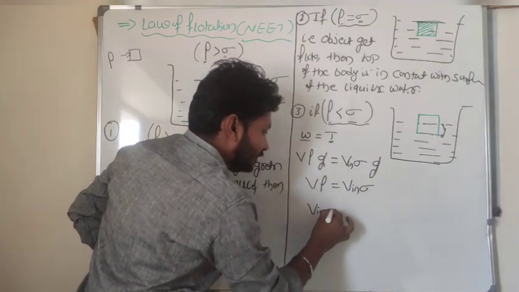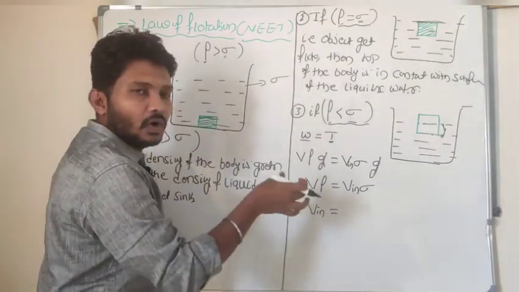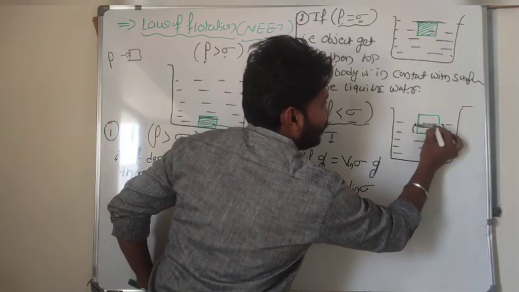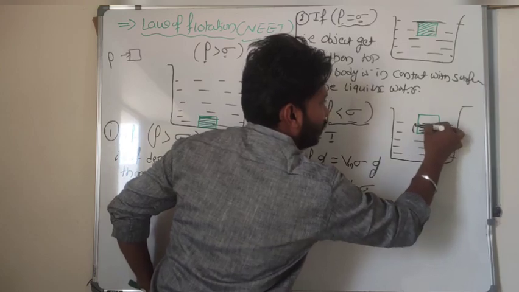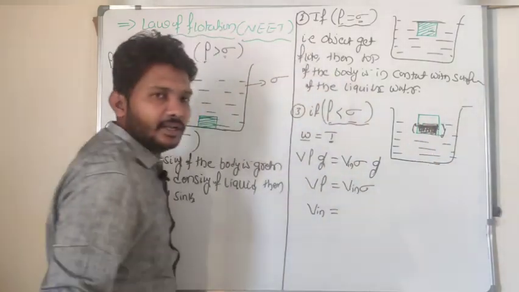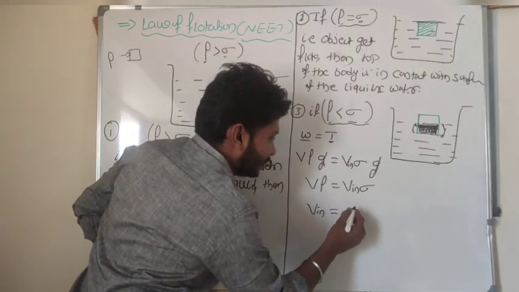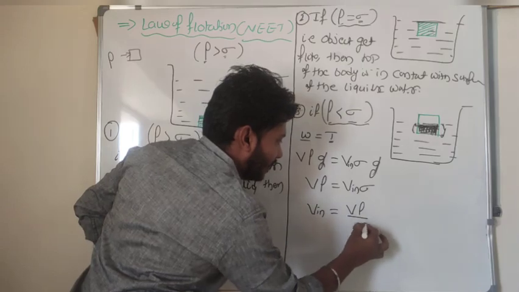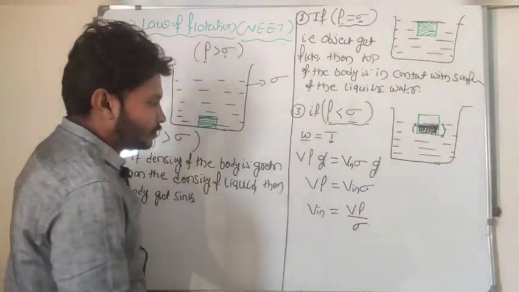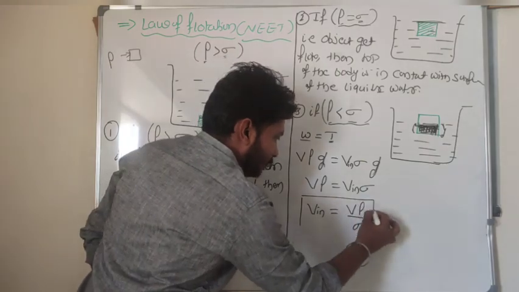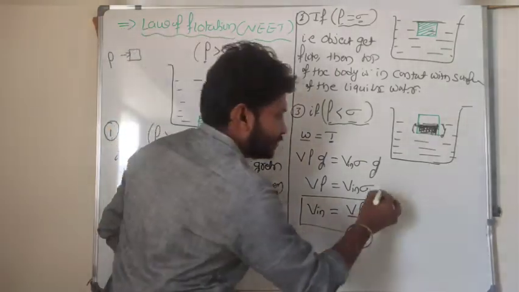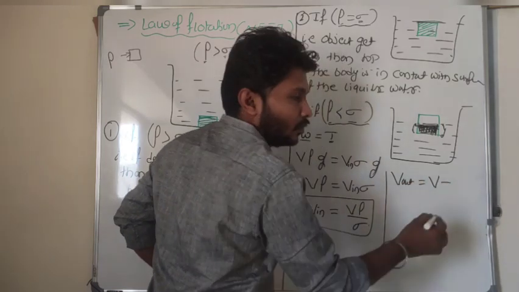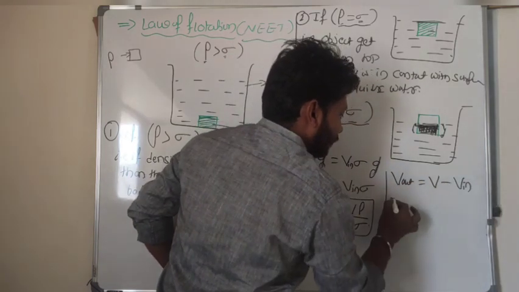How much volume is inside that liquid here? How much volume of the body is inside the liquid? I want to find out this portion here. So the volume inside is equal to V into rho divided by sigma, right? Then what about the volume outside? V out we can consider as the volume outside, which is equal to the total volume minus the volume inside.